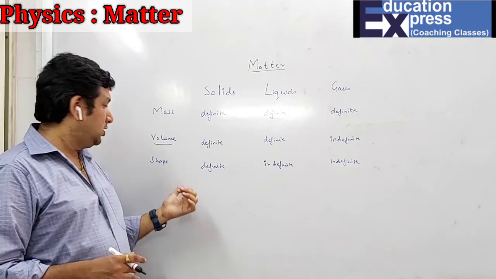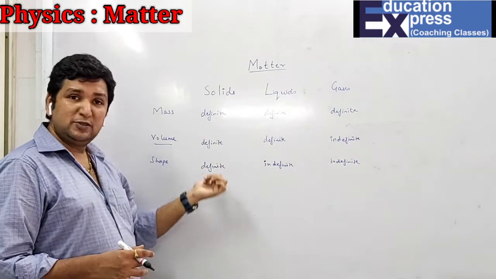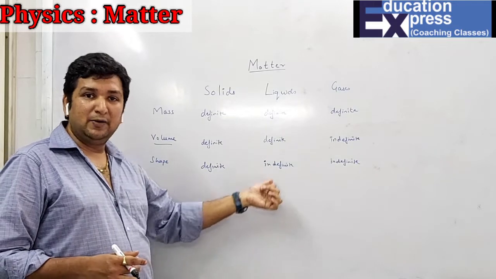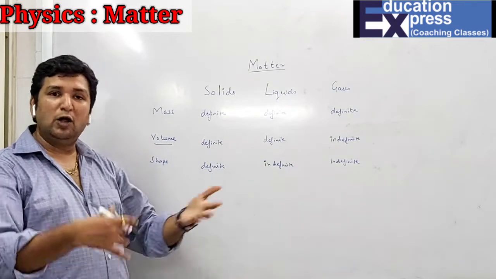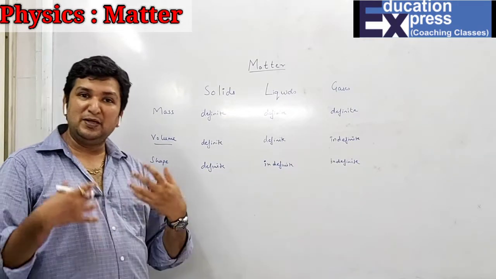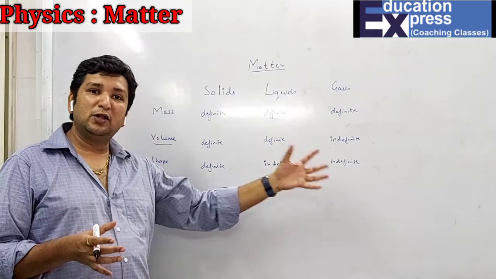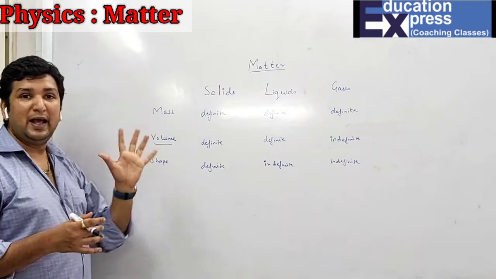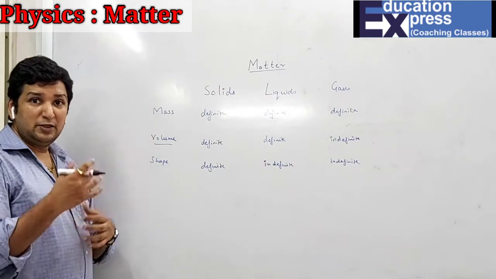And last is the shape. Solids will have a definite shape. Liquids will take the shape of the container, and gases obviously will take the shape of all the available place. So that means there is no particular shape for gases also. This is how we distinguish the general properties of solids, liquids, and gases.